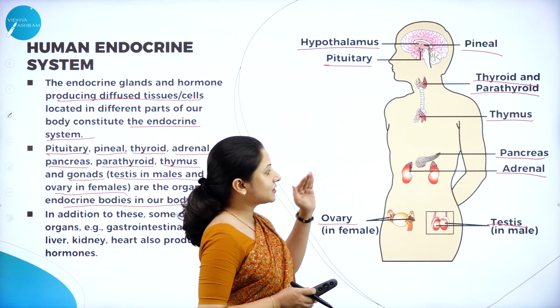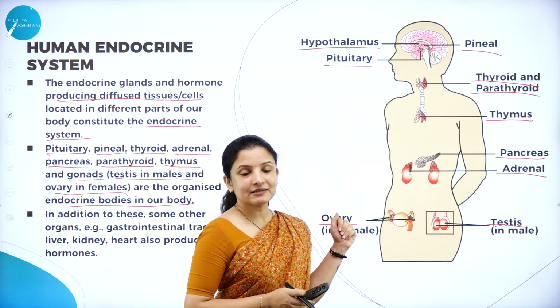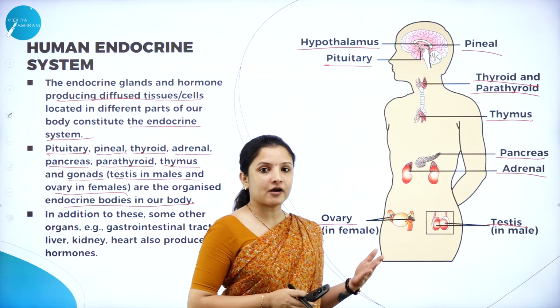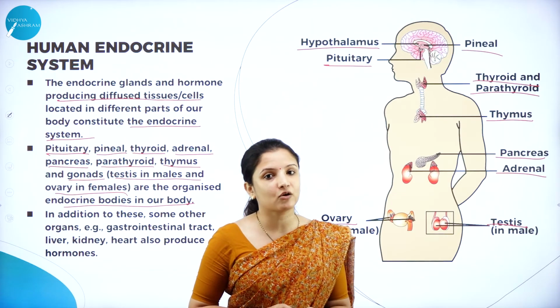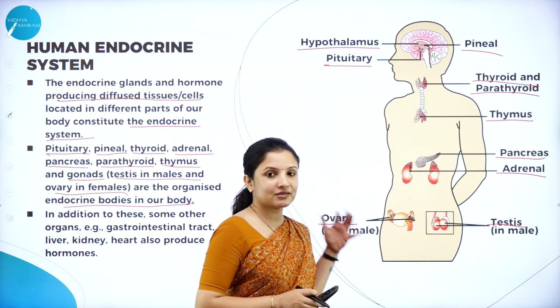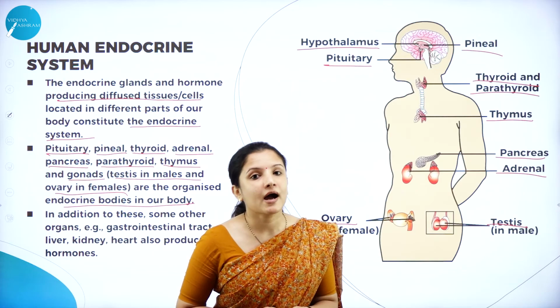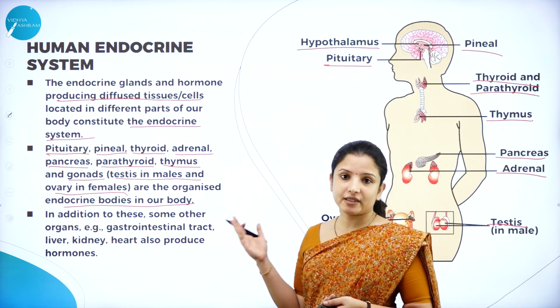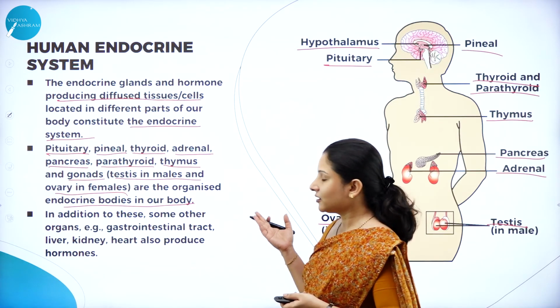So these are the different endocrine glands that we'll be studying throughout this chapter, and how exactly they function, what type of hormones they secrete, all that we shall study. But in today's session, we shall concentrate on the hypothalamus gland and a few other glands. That is the pituitary gland. We shall talk about the pituitary gland first.